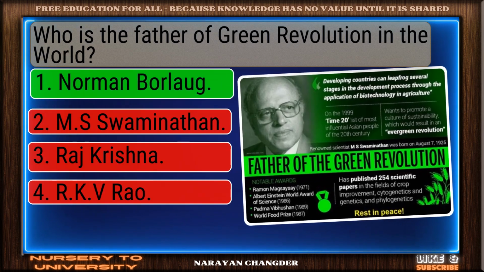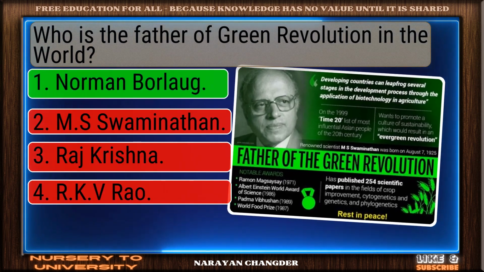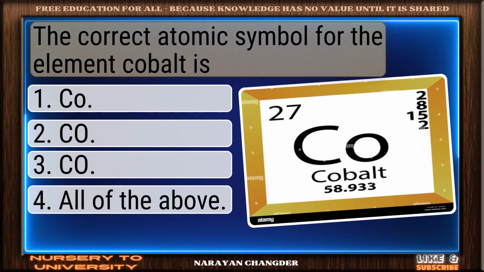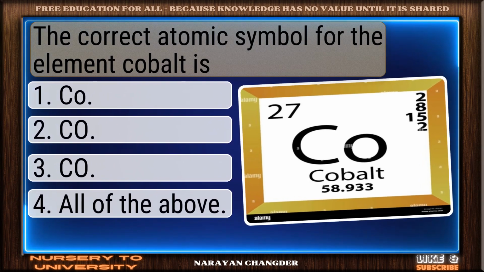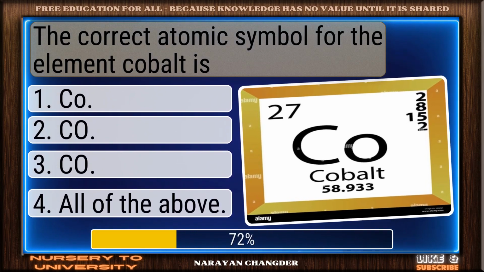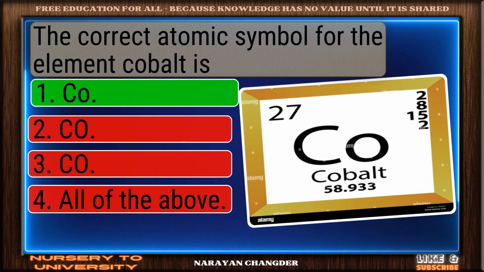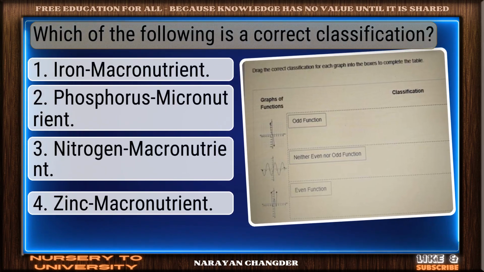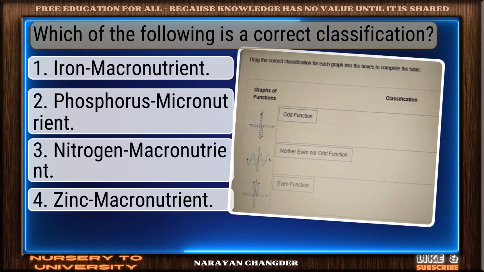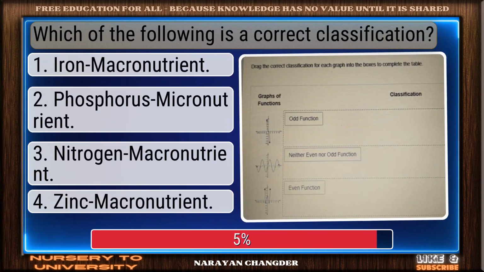Well picked. Norman Borlaug is the correct answer. Question number 75. The correct atomic symbol for the element cobalt is. Smart pick. Co is the correct choice. Question number 76. Which of the following is a correct classification?